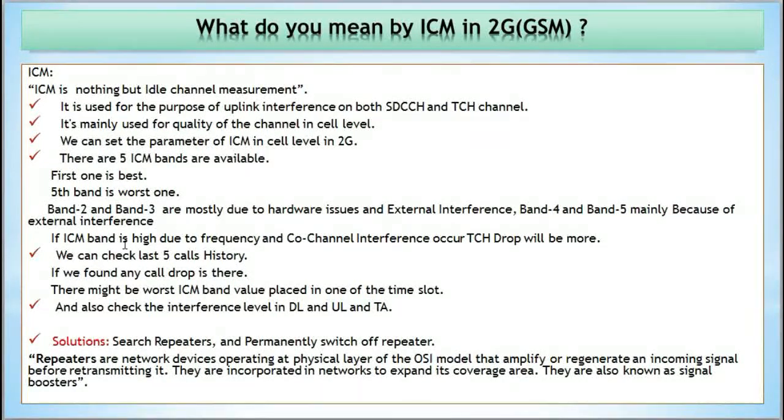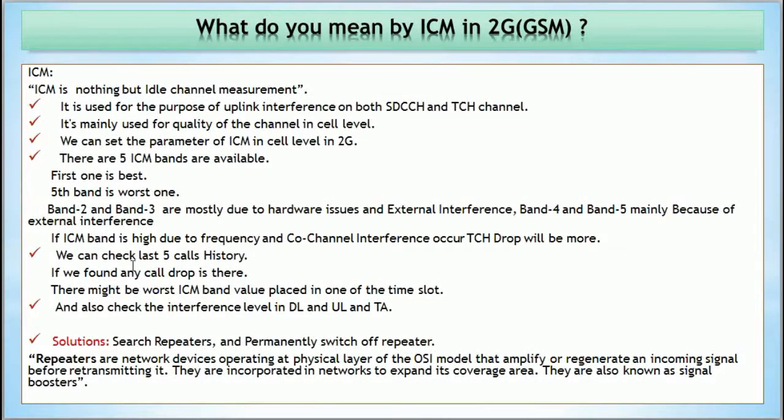If the ICM band is high due to frequency and co-channel interference, TCH drops will be more. Okay, we can check the last 5 calls history for this.